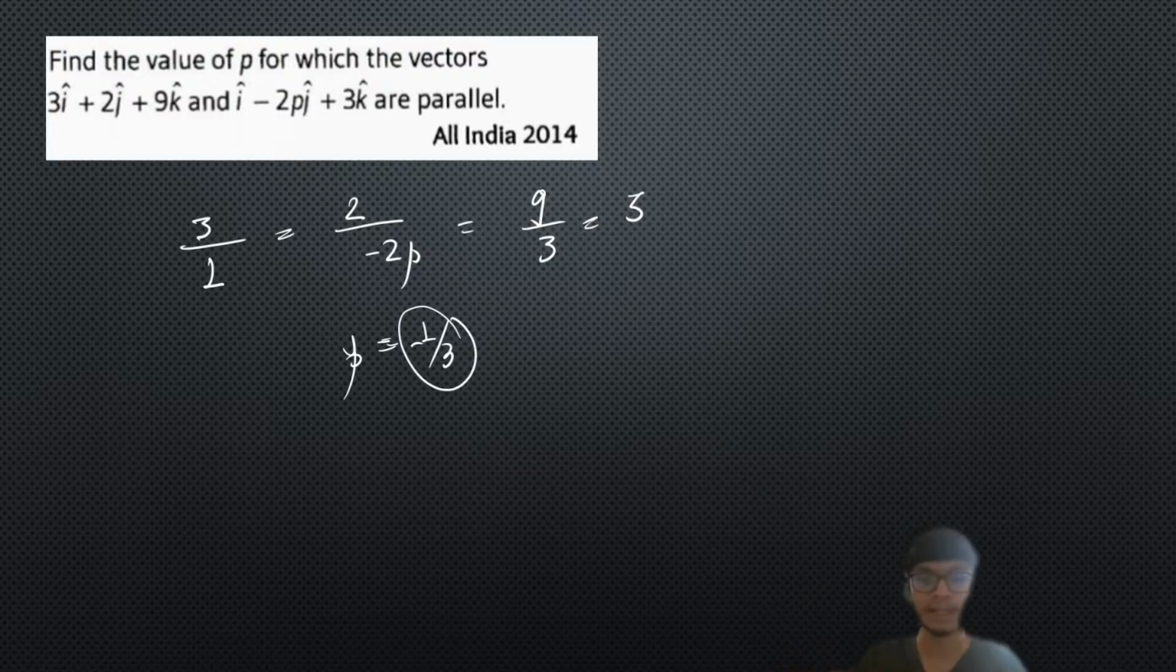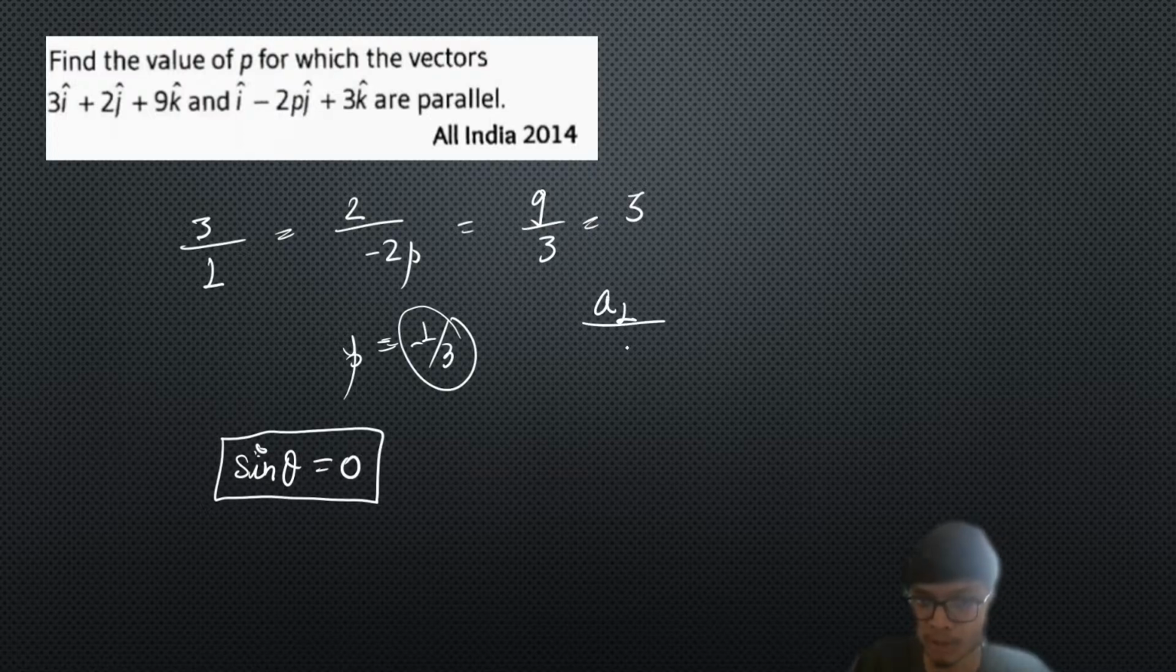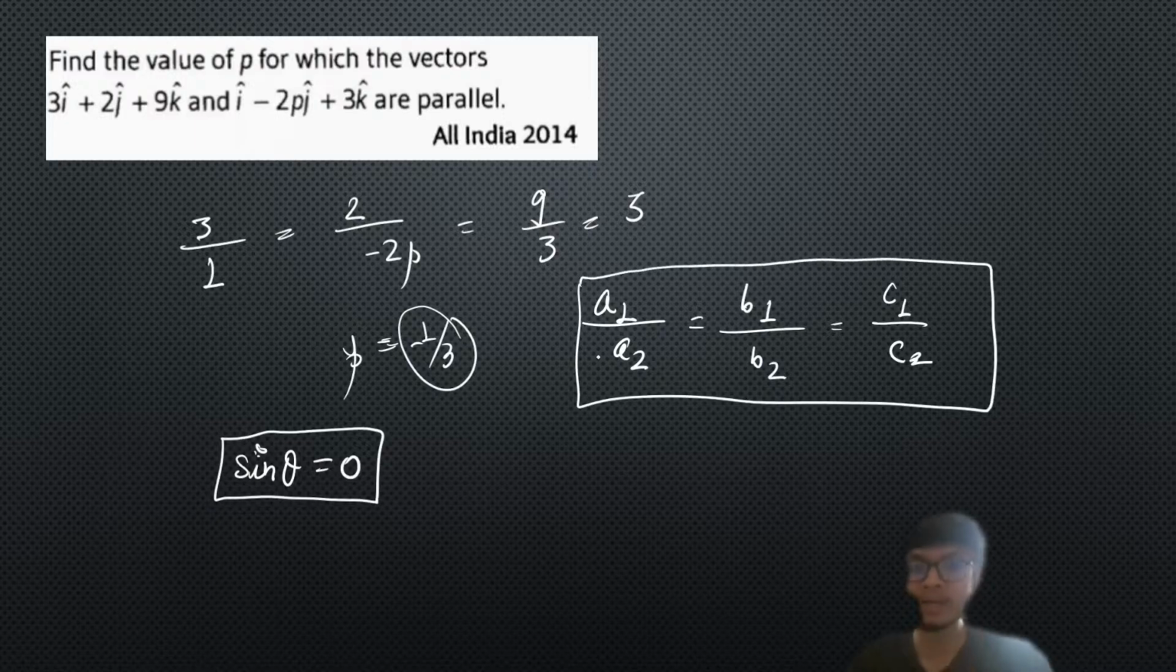For parallel vectors, we know that sin theta is equal to 0. So for parallel vectors you just need to compare the ratios or keep the ratio as a common constant. Let us say we have two parallel vectors with the corresponding relation a1 i cap plus b1 j cap and so on. Their corresponding i cap, j cap, and k cap parts are going to be in a common ratio. That is the concept of collinear or parallel vectors. Collinear vectors also mean the same thing. If you apply this, you will get the value of p.